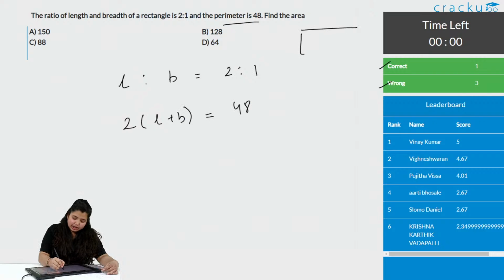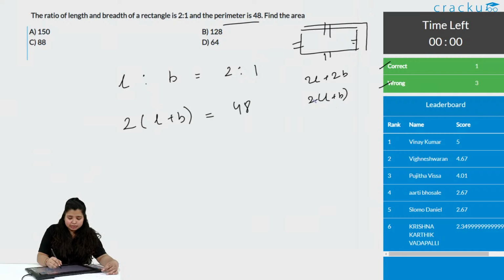Simple. This is a rectangle, right? So, if you count the perimeter, that is all the sides, there are 2 lengths and 2 breadths. So, it is 2 length plus 2 breadth. 2 is taken common. So, it is 2(L plus B), the perimeter. This is the derivation of the perimeter, but it is simple. 2 ones are 24. So, length plus breadth is equals to 24.